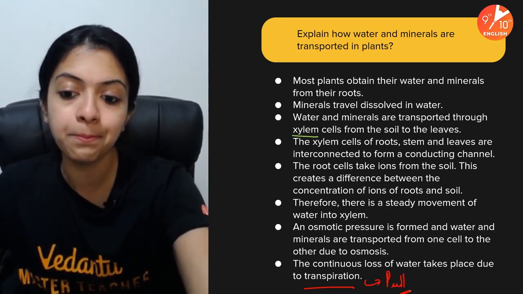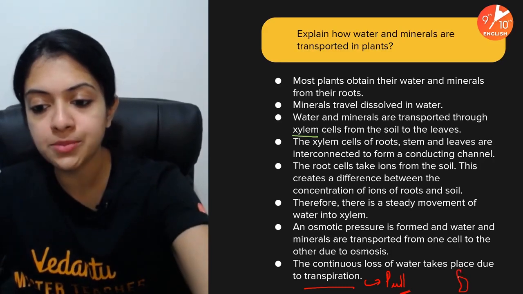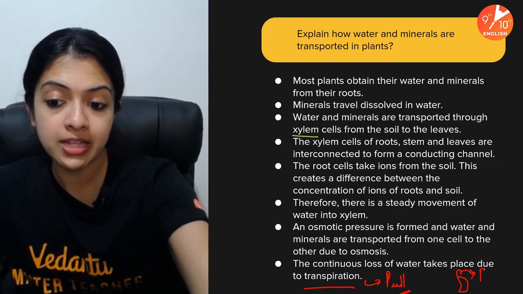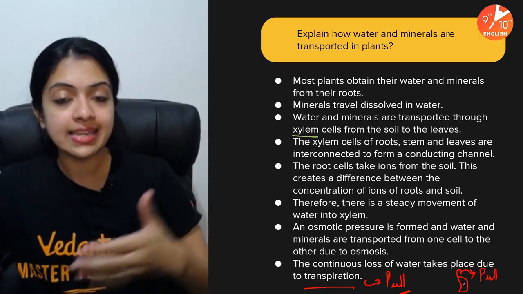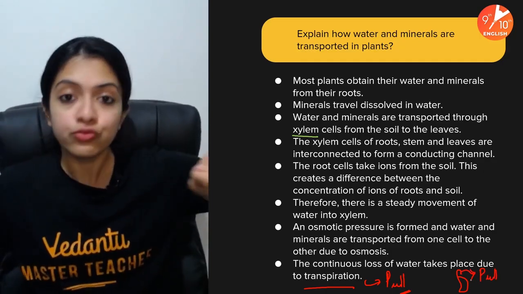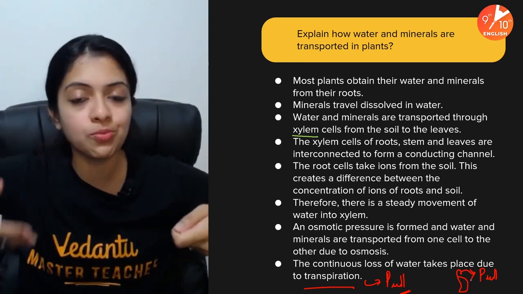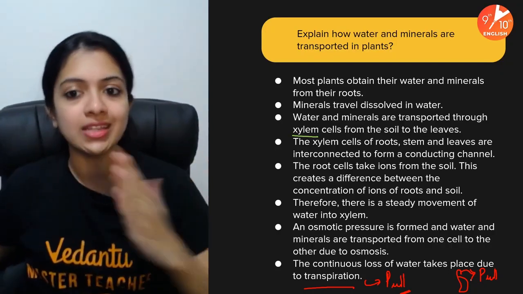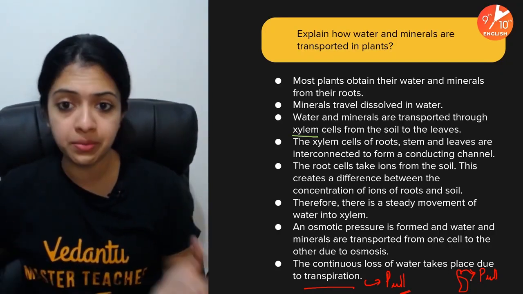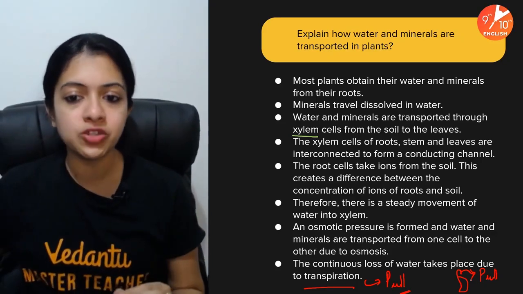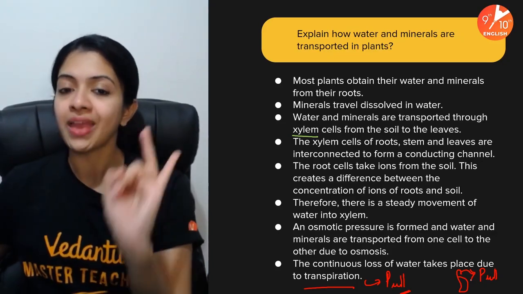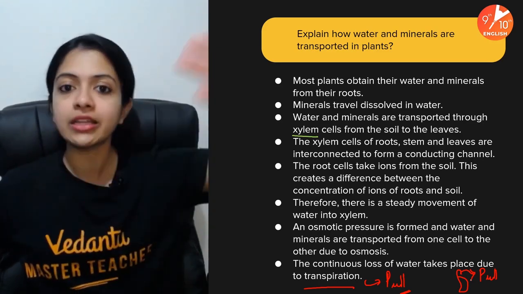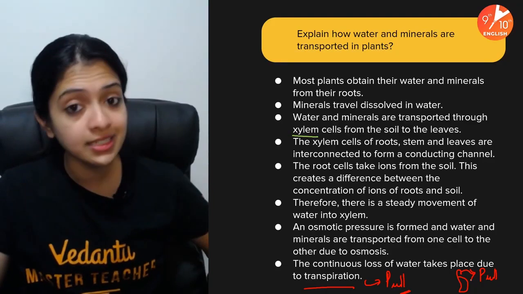Okay, transpirational pull. So from the plant body, if this is the top of the plant body, from the uppermost part, transpirational pull would happen, creating the requirement for pulling up more and more water molecules to that vacant space at the top of the plant body. So this is how water and minerals are transported in plants. Remember, children, mainly you must remember about transpirational pull and root pressure, and just mention how xylem is able to form a continuous column, a continuous conducting channel.